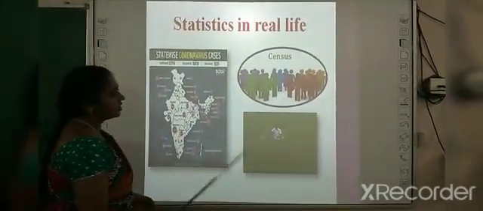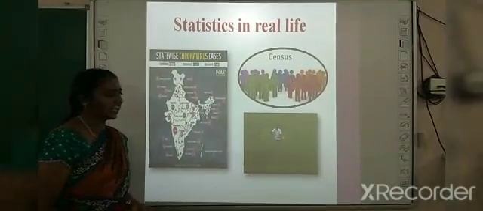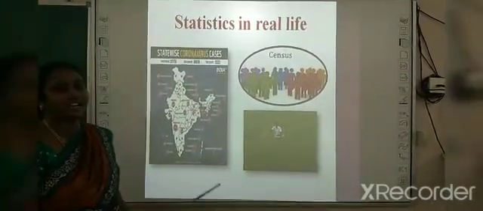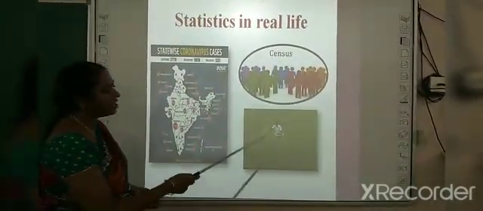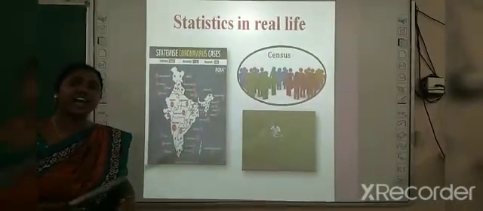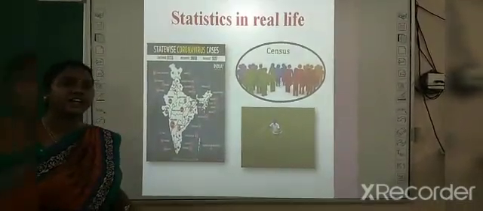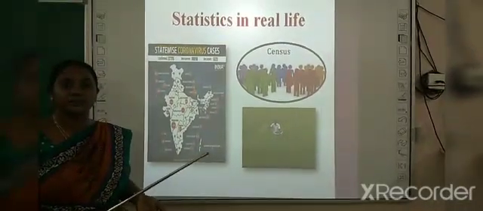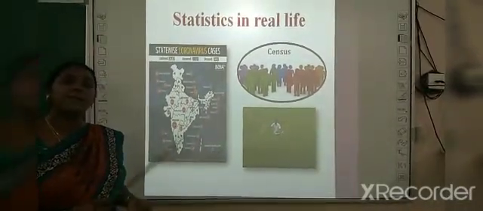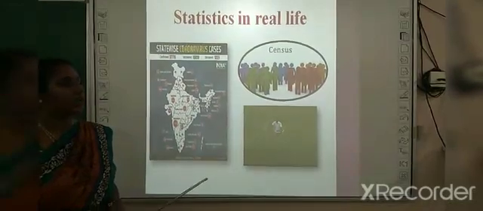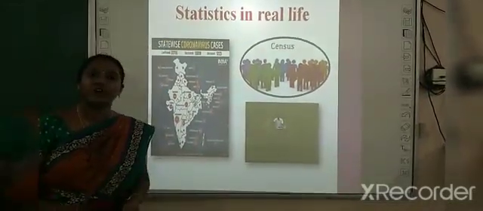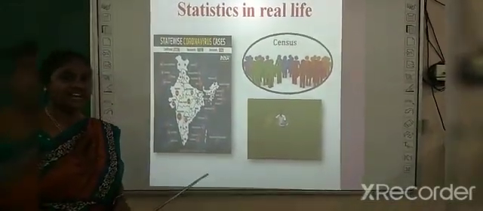Here a farmer grows some crop in his land, so he also deals with statistics. Last year maybe he could have grown more crops, but this year he has grown less compared to last year. So in everyday life we are all dealing with statistics.